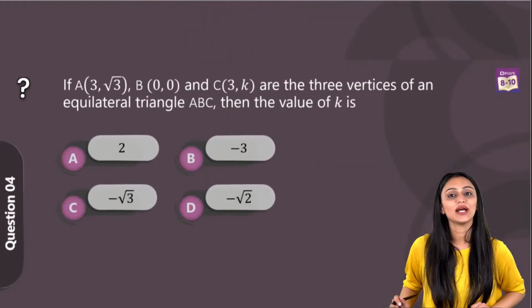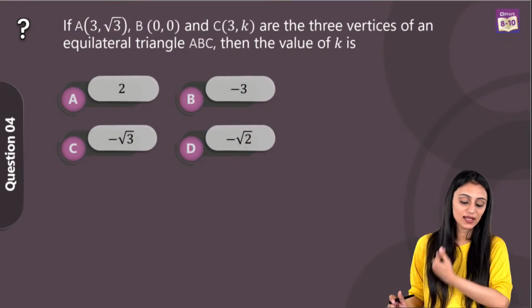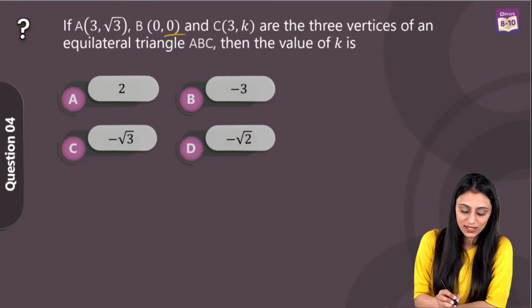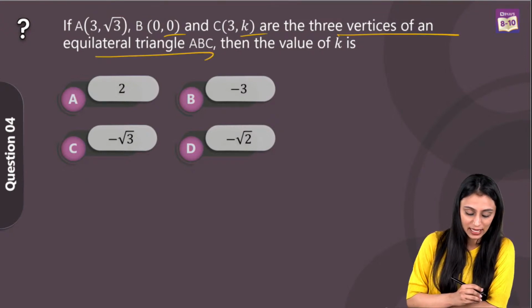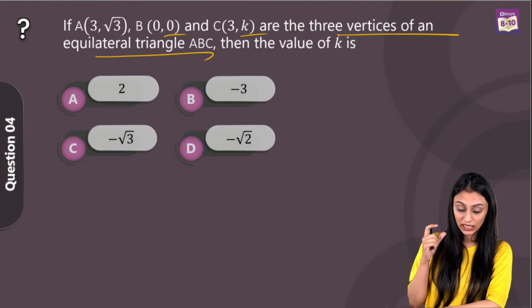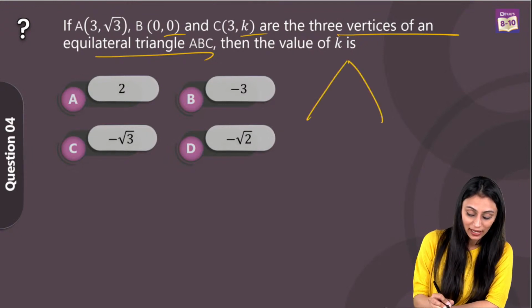All right, let's take a look at question number 4 now. If A is (3, root 3), B is (0, 0), C is (3, K), are the three vertices of an equilateral triangle ABC, then the value of K is. So these are the three vertices for an equilateral triangle. Now, since the triangle over here,